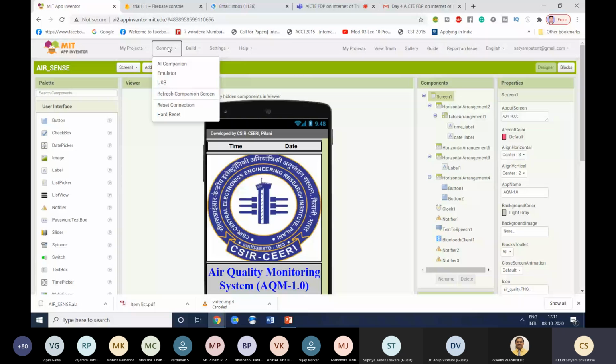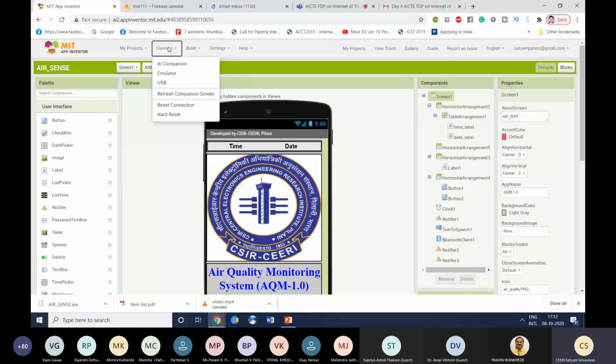But that virtual environment basically supports apps which do not require specific hardware. In our case, we'll require specific hardware like these boards and these sensors, so in those cases the emulator does not provide very good testing results.